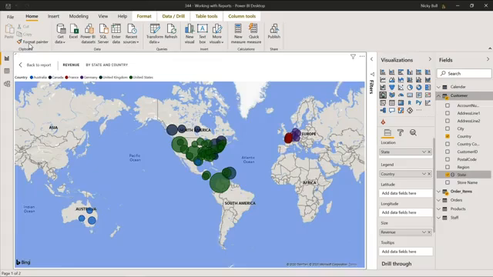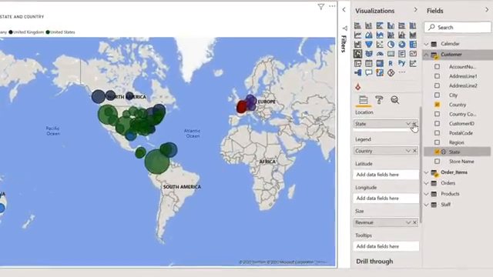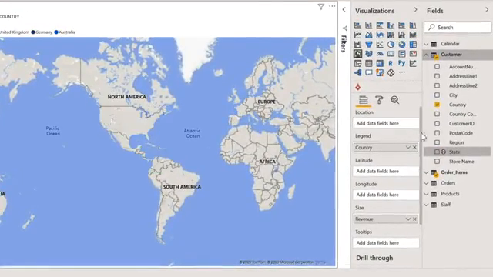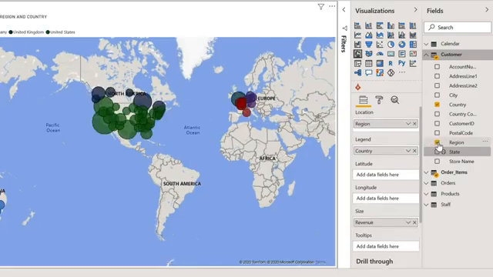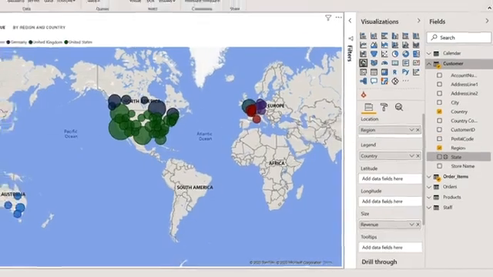And now we're going to replace state with region. So in your visualizations panel, we're going to remove state, and instead we're going to select region. Problem is fixed. We can now go back to our report. So clicking back to report,